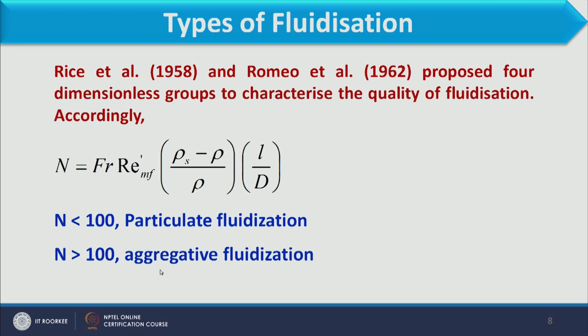So, when we see the value of the Froude number or the Reynolds number, all of these have fluidization velocity in the numerator. So, what happens when we increase the velocity? Aggregative fluidization may occur. That aggregative fluidization can be observed when we increase the velocity. So, in that way, by considering the Froude number as well as the value of n, we can distinguish between particulate as well as aggregative fluidization. However, when you observe, then also you can see.